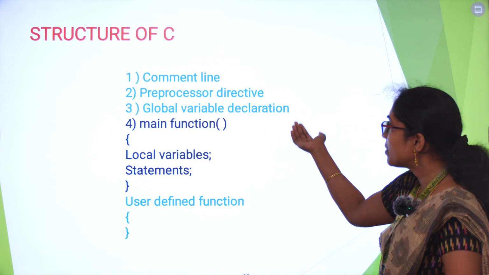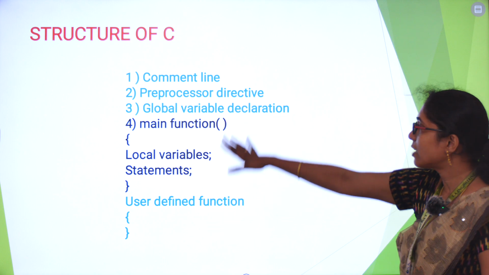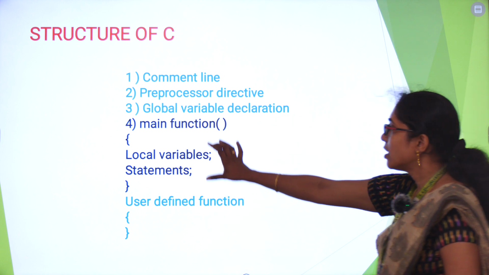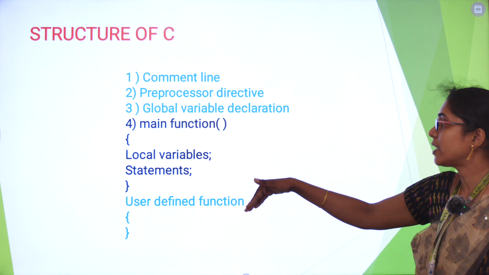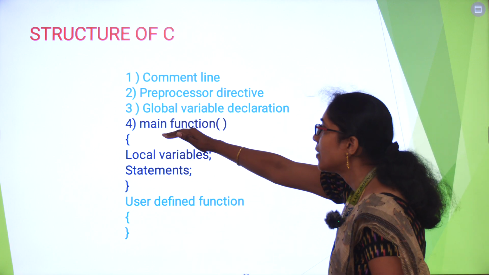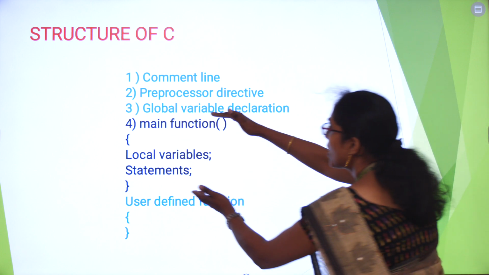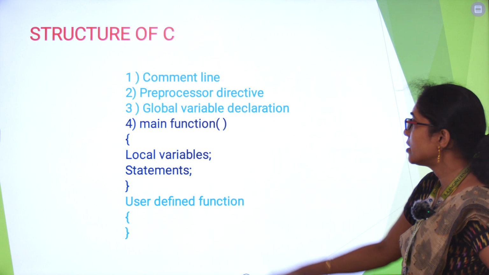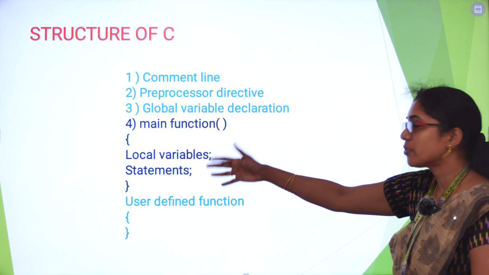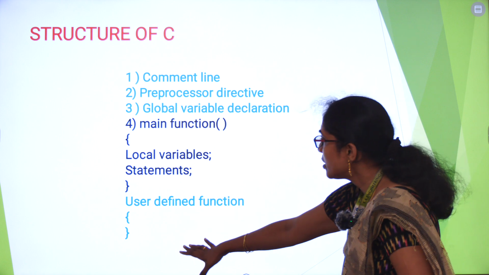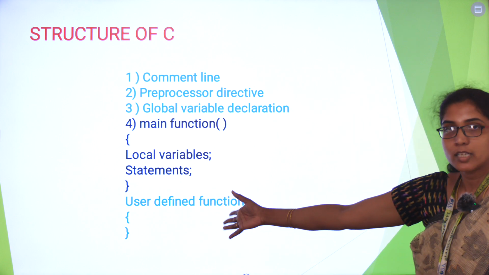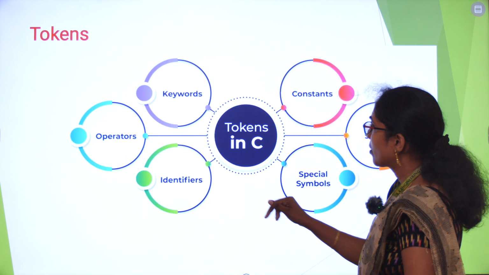Global variables means if you declare any variables, they will be common to all the functions, for the main function as well as for any other function. That we call global variables. The main function is where the execution starts. So this part is the most important thing. Inside that function you can declare any variables, and you can write any statement based on your operations. Then user defined functions, if you need, you can write user defined functions.